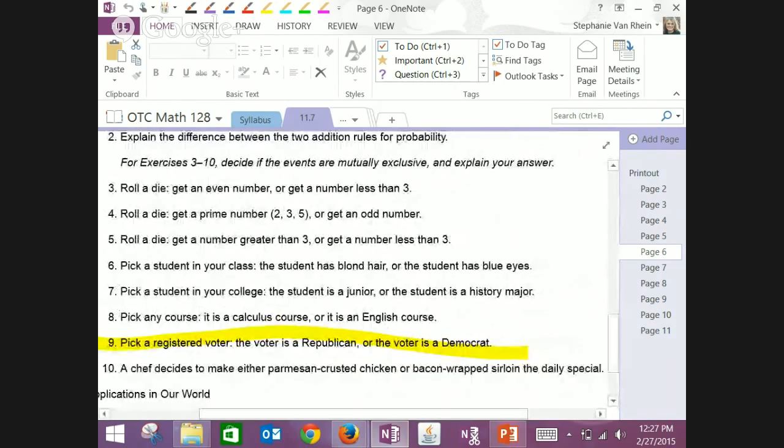Pick a student in your college. The student is a junior or the student is a history major. Not mutually exclusive. Pick any course and it's a calculus course or it's an English course. So mutually exclusive. It's either going to be a calculus course or an English course or not. There's no overlap there.